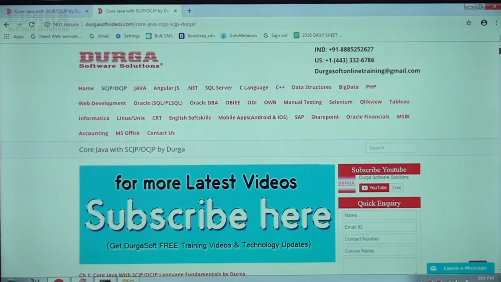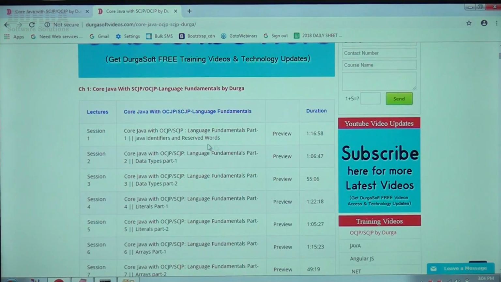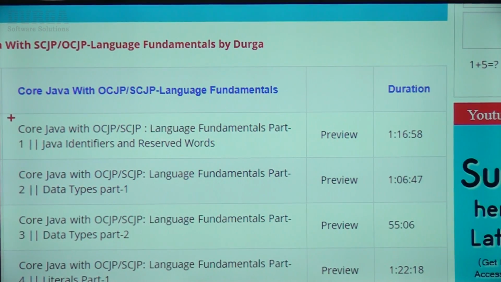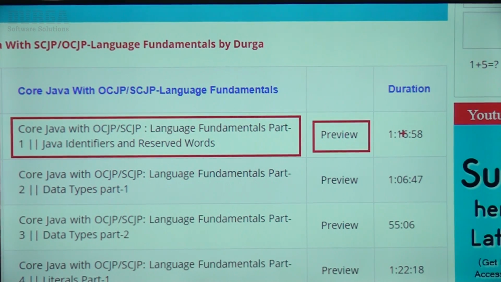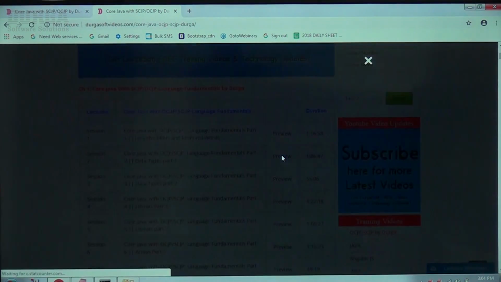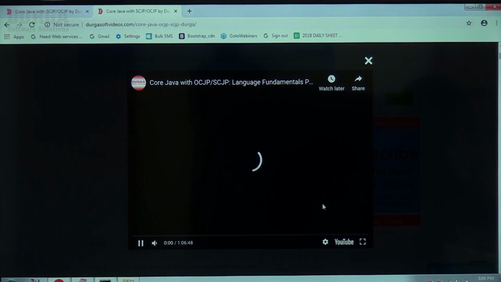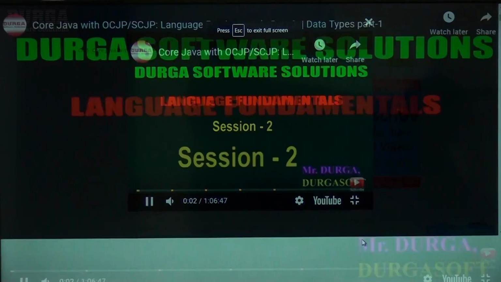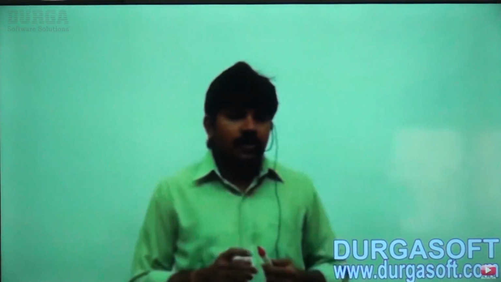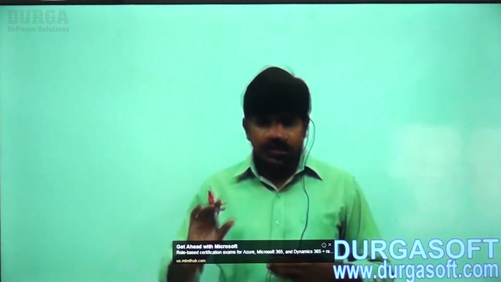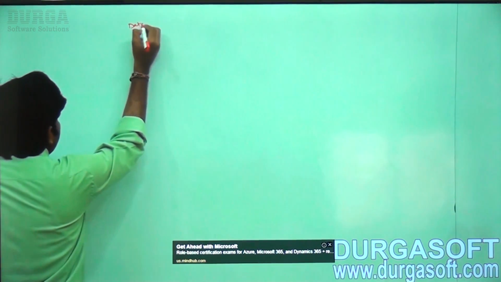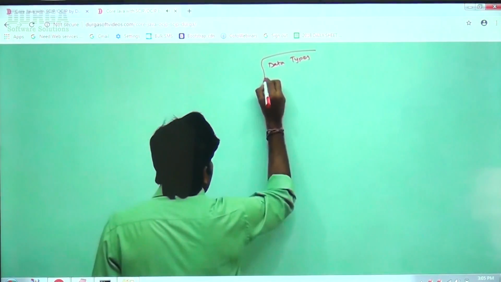Sir, how can you see the video? You may have the doubt. Here, are you seeing the preview? This is the topic, followed by the preview, and this is the duration also, right? Now I'm taking just the preview. Observe a bit carefully, sir. Here it will come. This is session 2. We just completed identifiers and reserved words. In this session, let me talk about data types. Keep covering data types. Just go through these things.